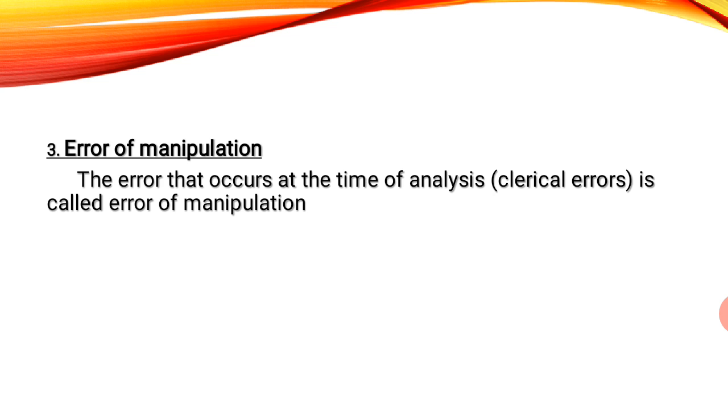Mistakes happen, maybe by using the wrong method or wrong formula, or purposefully. So when I correct your paper, 100 marks paper, when I total the marks, maybe I wrongly totaled it. It can be by mistake.